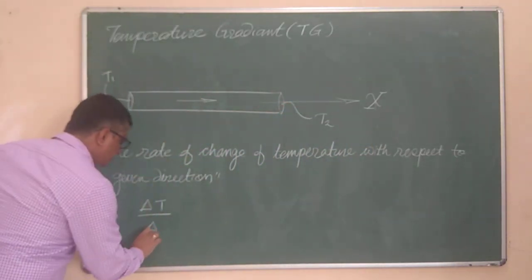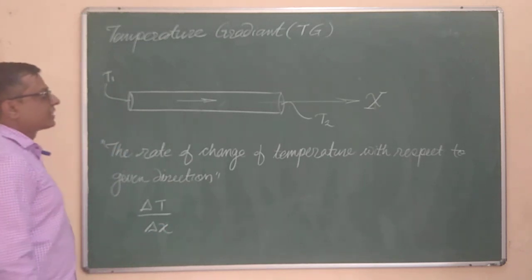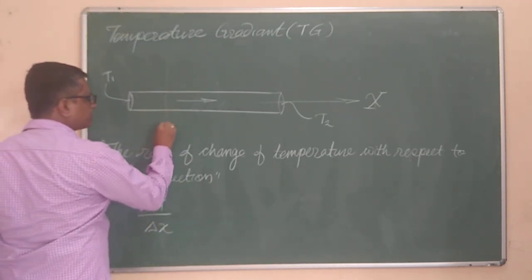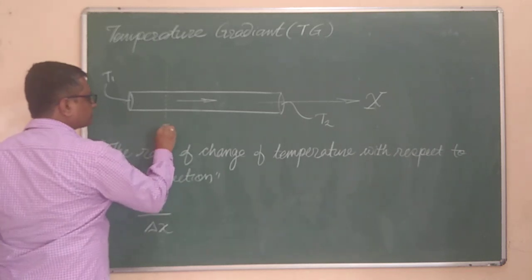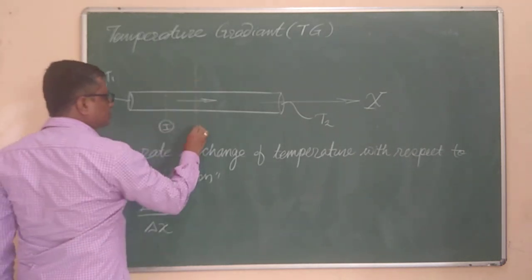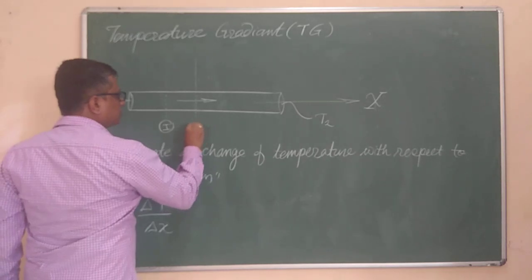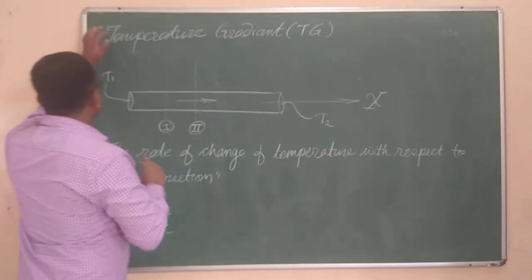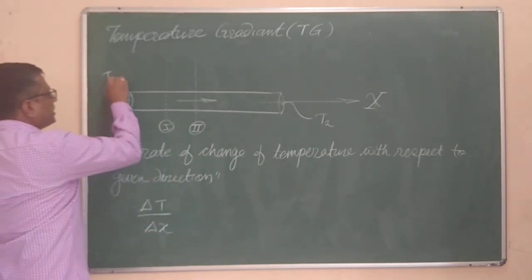So that is the term delta x over here, delta T divided by delta x. It means that if I take any one of the sections, as this is section A, or say section 1, and let us say this is section 2, if I check, let's say this is TA and TB.